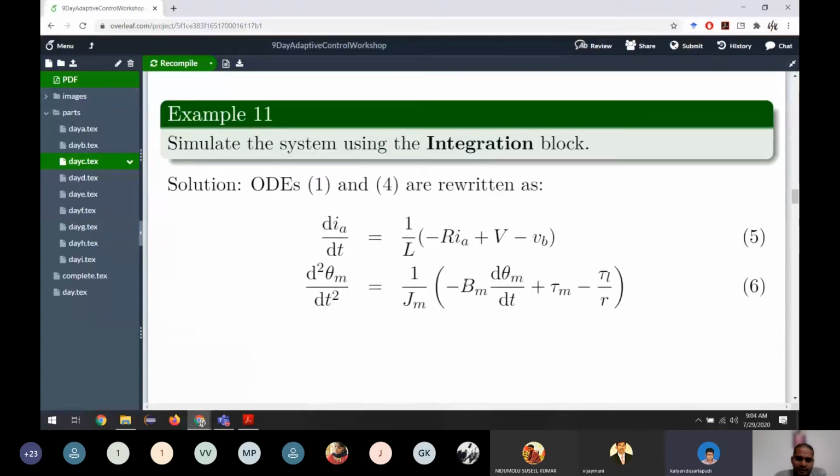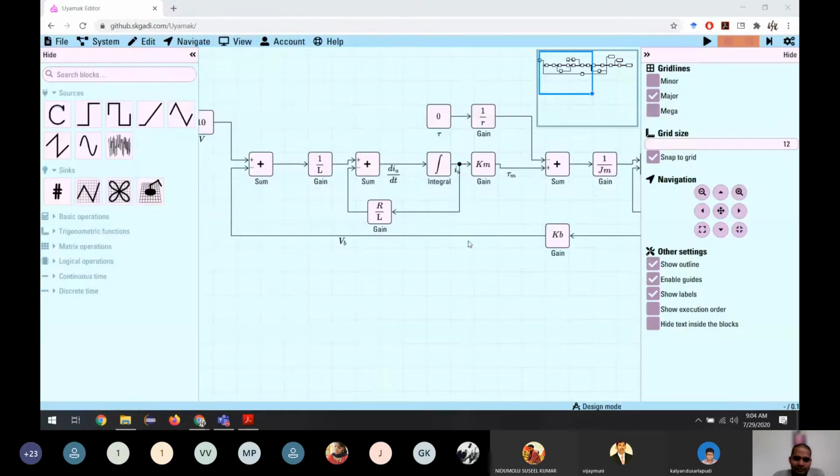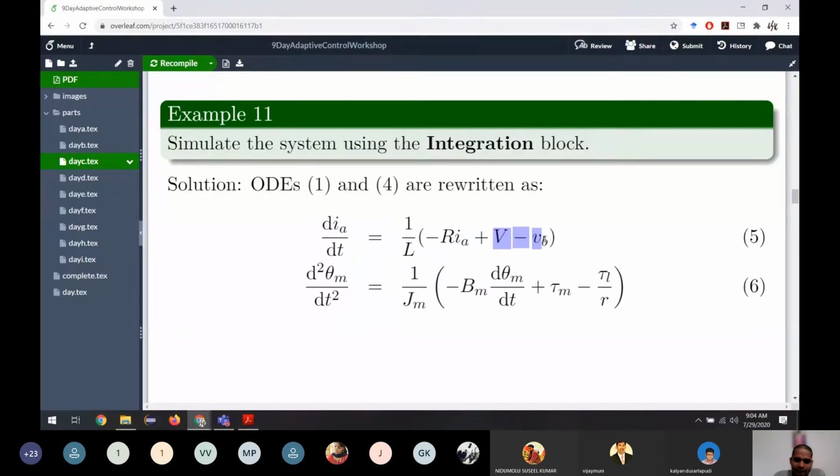Okay, I'm sorry for the delay. So this is how the equation is. The first one is minus R by L times IA. So we are having here minus R by L times IA. The second one says V minus VB divided by L.